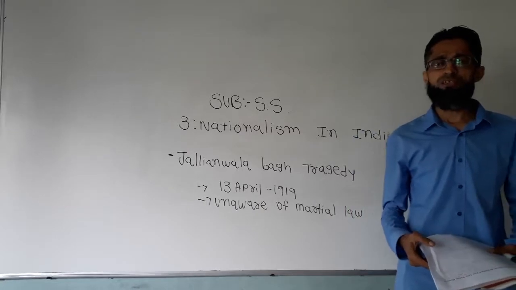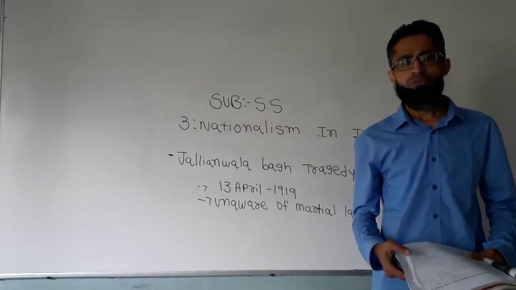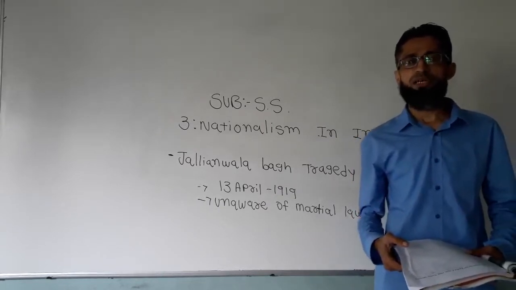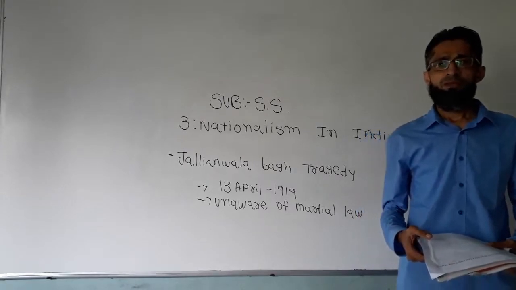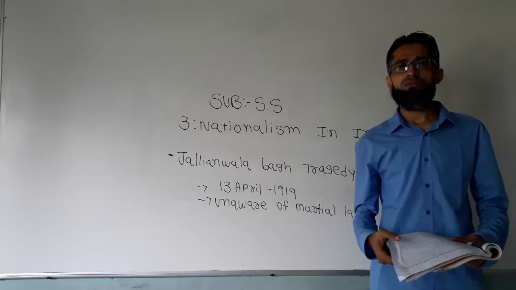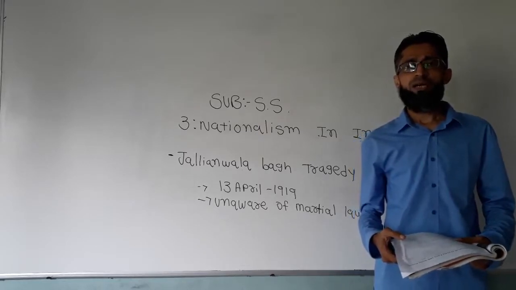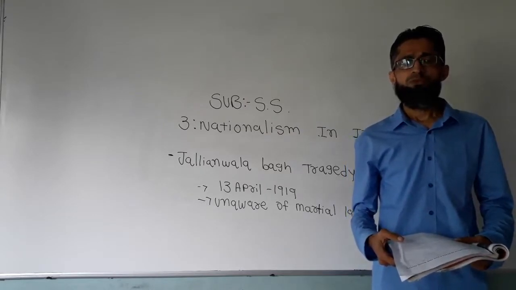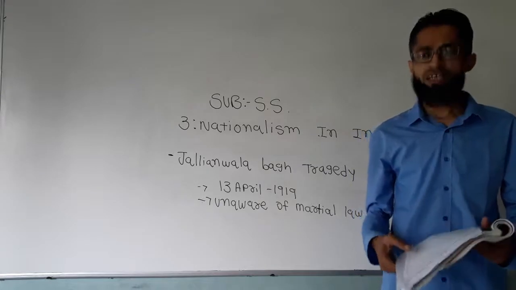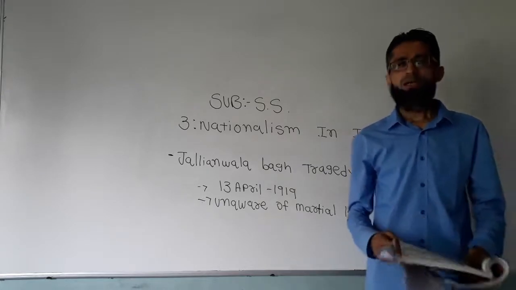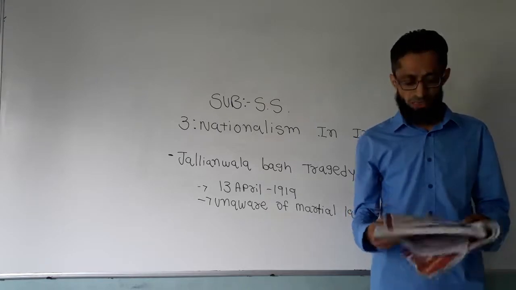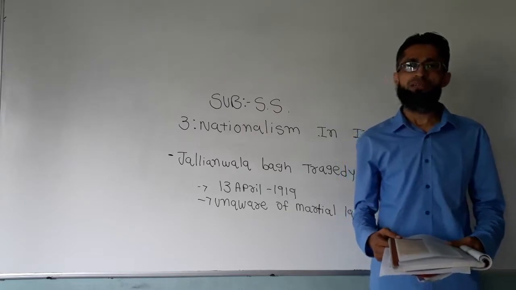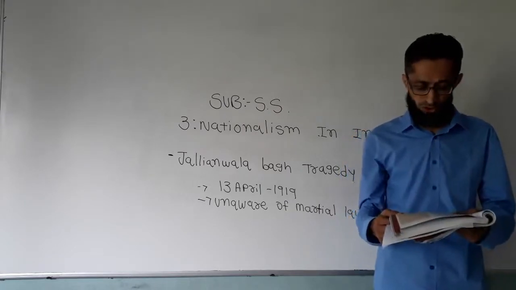They picked up all the leaders from Amritsar. Gandhiji was not allowed to enter Delhi. So people started to oppose this act by hartal. Shops were closed down by the people. Rallies were organized by the people. This way people started to oppose it. Even people attacked government buildings, post offices, and railway stations.